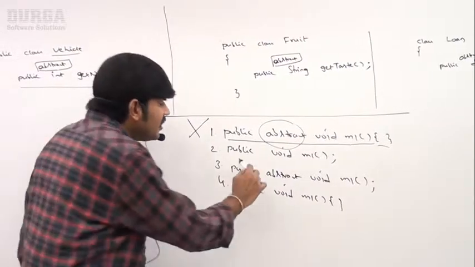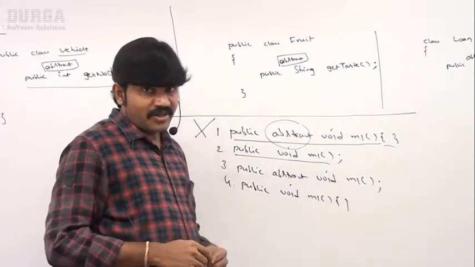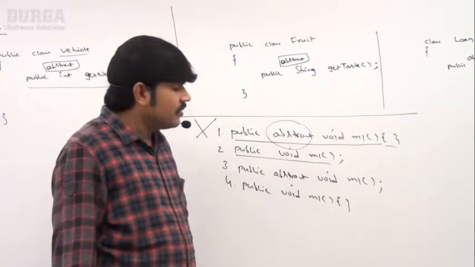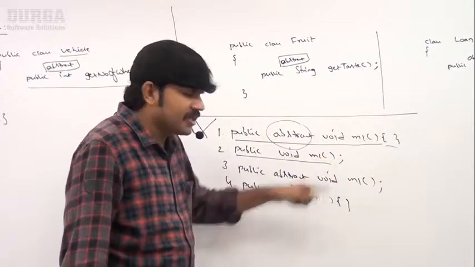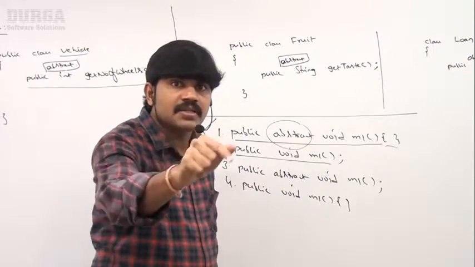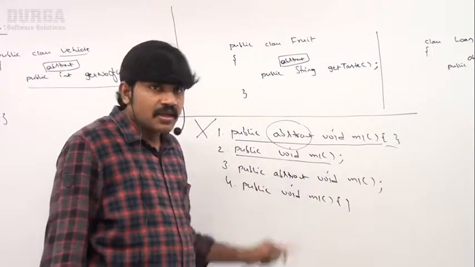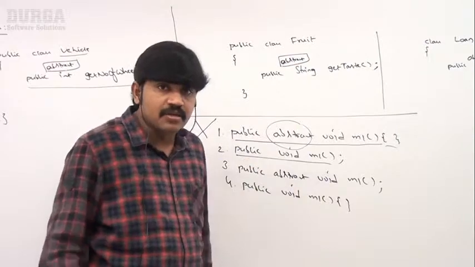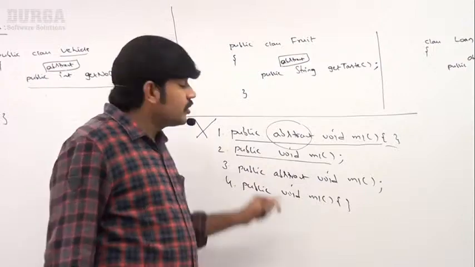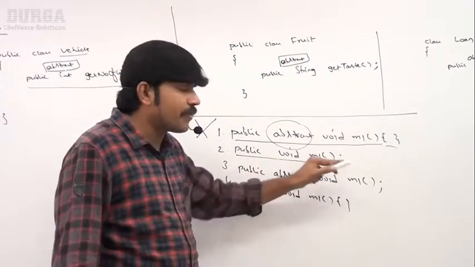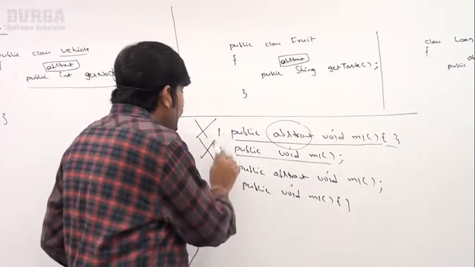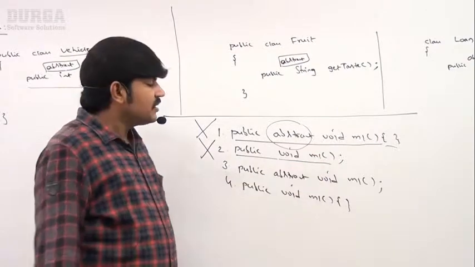Can you please tell if the second one is valid or not? Observe carefully. Public void m1, public void m1. You didn't provide implementation; you are keeping a semicolon. If you didn't provide implementation, compulsorily we have to declare this method as abstract. But you didn't declare this method as abstract. Then without abstract, compulsorily you should provide implementation, but you didn't. That's why immediately we are going to get an error. Remember that.